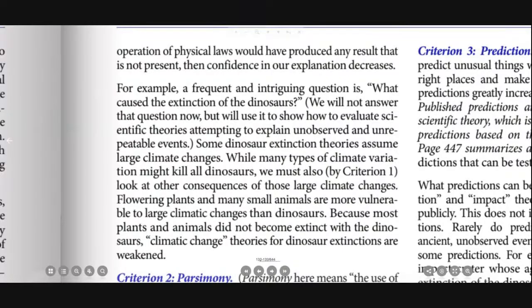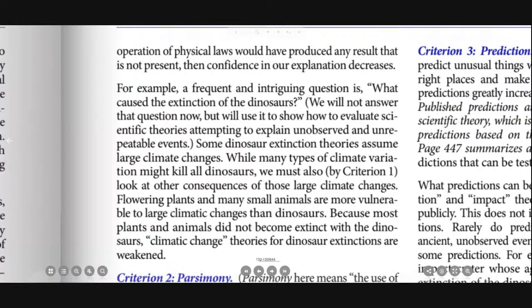For example, a frequent and intriguing question is, what caused the extinction of the dinosaurs? We will not answer that question now, but we'll use it to show how to evaluate scientific theories attempting to explain unobserved and unrepeatable events.